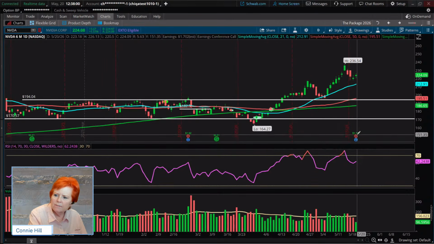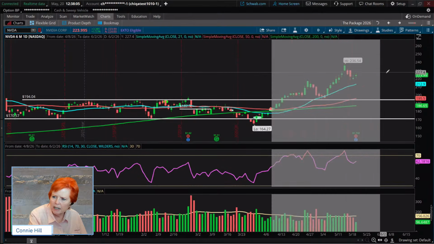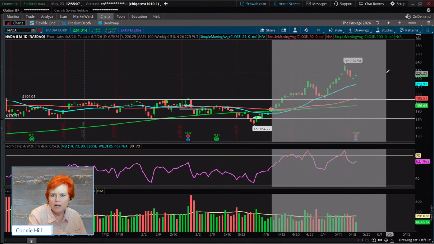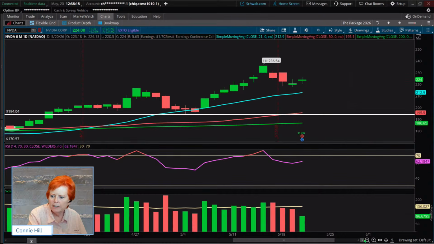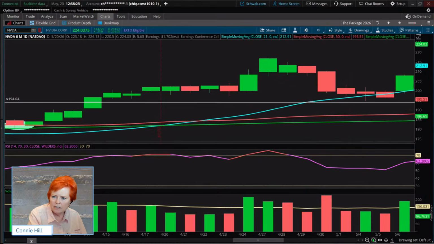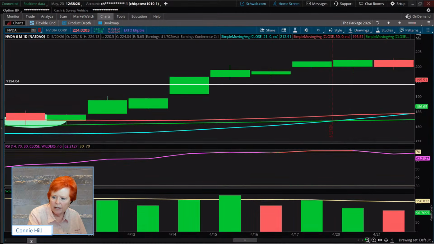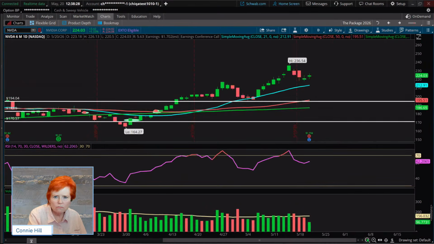We can see NVIDIA has earnings tonight, so we see that that came on. But if we click, hold your mouse down, drag, then release, it just zooms in on the area that you just did that to, okay? If we want to zoom out, we can come to the bottom. There's a minus magnifying glass and a plus. So the plus is zoom in, the minus is zoom out.